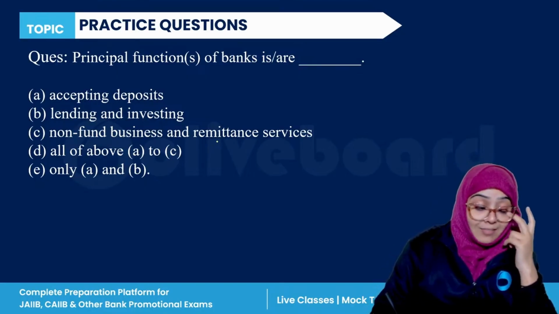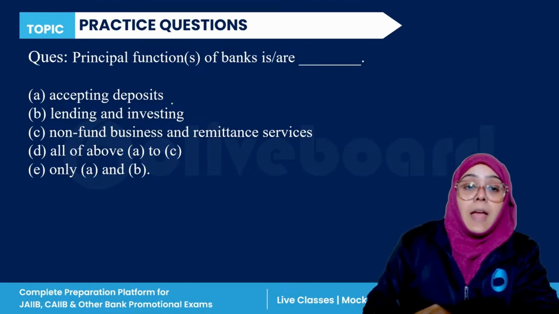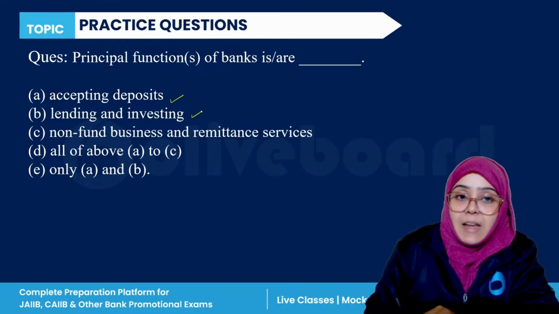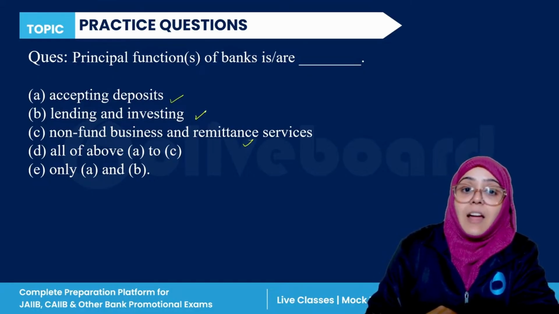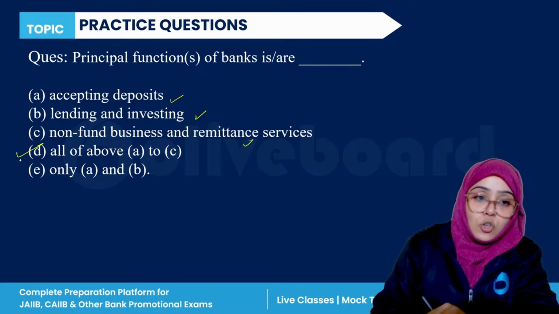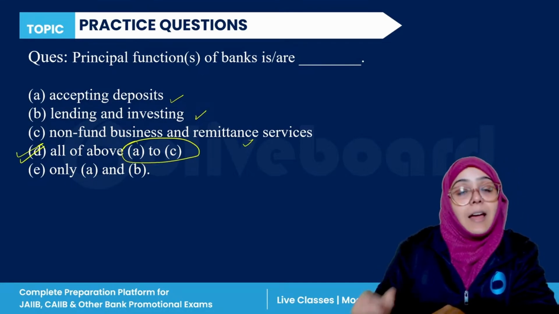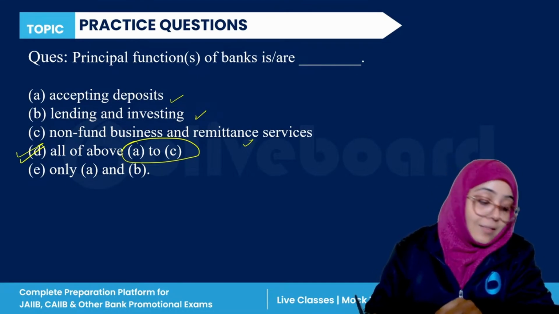So Ruchi has said all that is correct. Accepting deposit for the purpose of lending and investment, plus the remittance services which the bank is giving, are all considered the principal function of the bank. So D is correct, which means all of the above is correct.